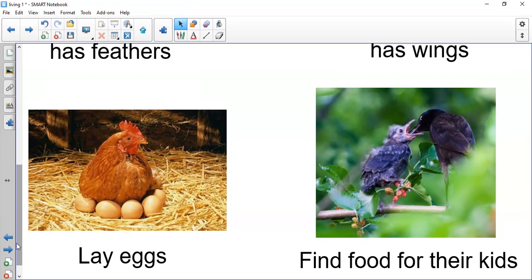One more time. Bird has feathers and wings. Bird lays eggs. The mother birds find food for their babies.